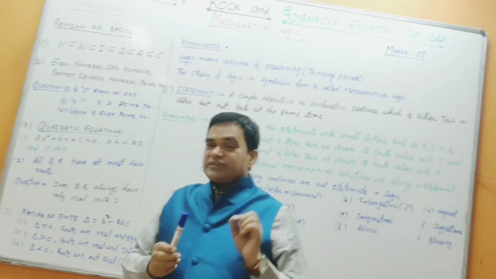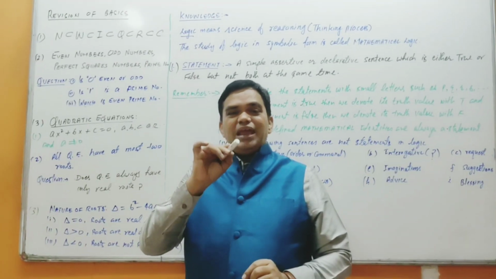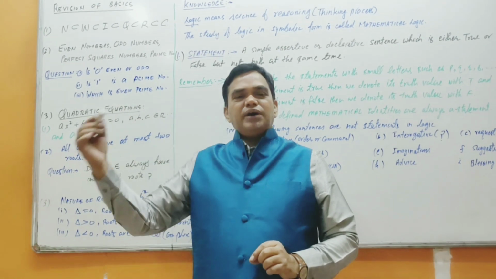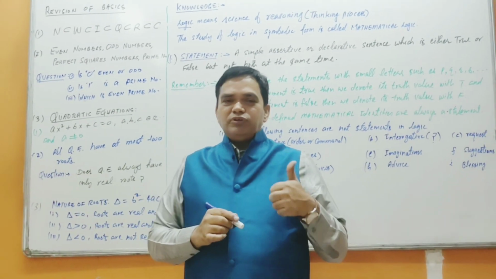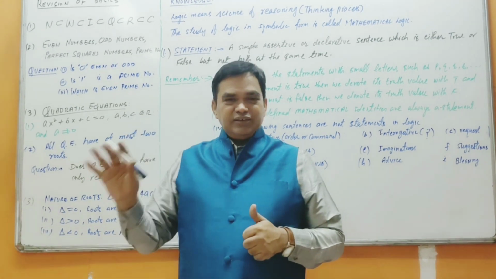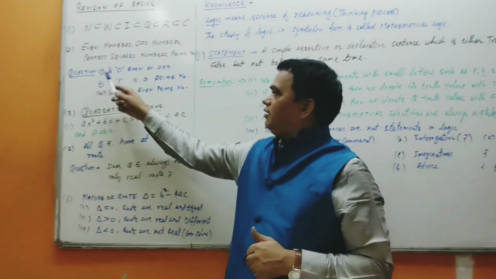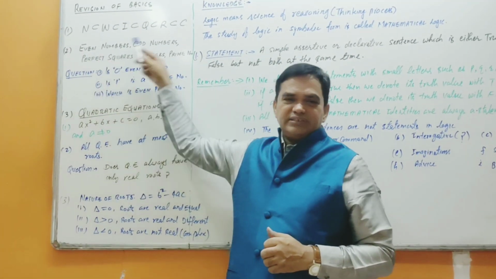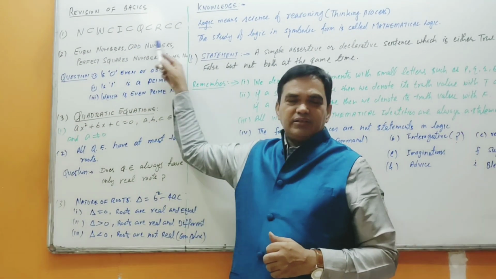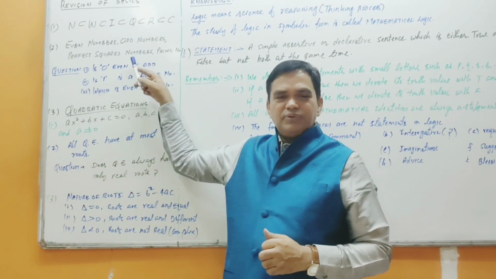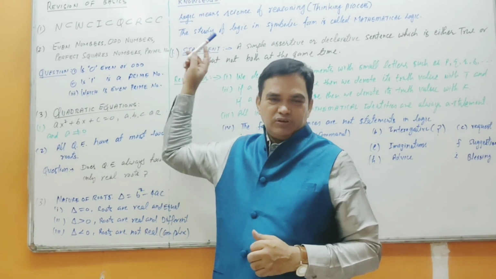Again I repeat, a complex number is of type a plus bi, where i is root minus 1, i square equals minus 1. One more result I want to revise: the sum of the cube roots of unity is 0. Even numbers, example 2, 4, 6, odd numbers 1, 3, 5, perfect square numbers 1, 4, 9, and so on, prime numbers 2, 3, 5, 7, 11, and so on.